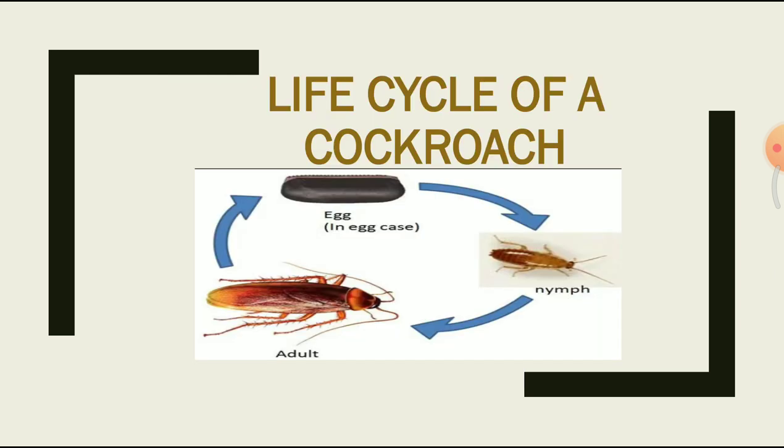Now let's learn about the life cycle of a cockroach. The life cycle of a cockroach involves three stages: egg, nymph, and adult. Nymphs are tiny larvae that hatch from eggs. They closely resemble their parents but do not have wings. A nymph undergoes molting several times before it grows into an adult.